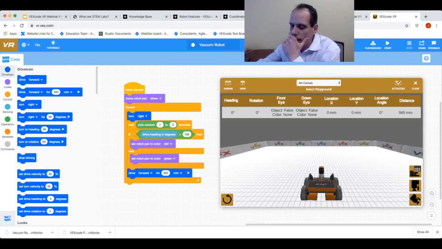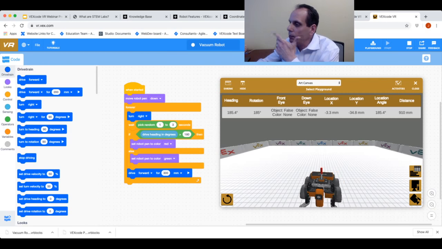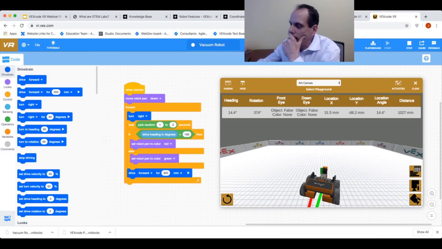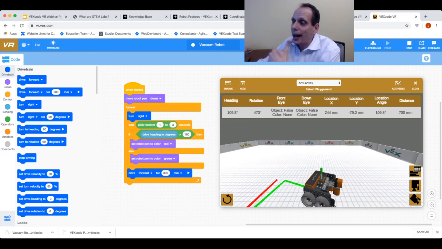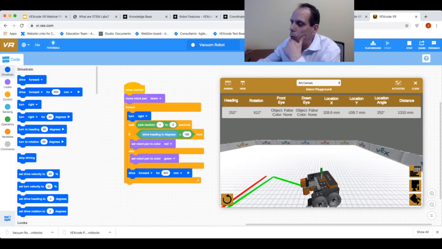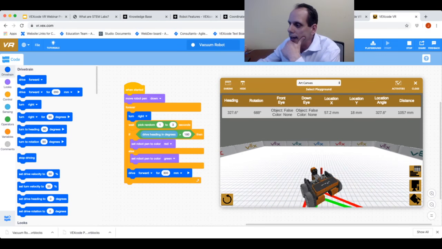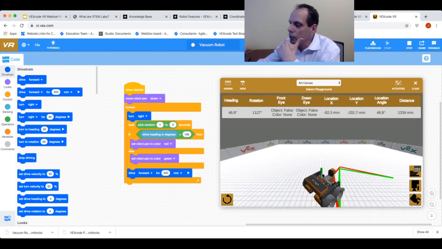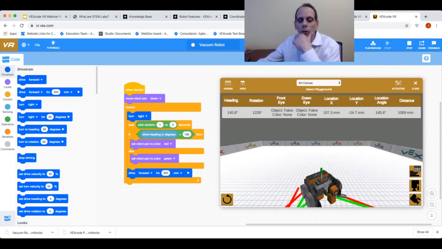Now let me go ahead and play the program. It's turning, and it is greater, so it's going to be red. It's less than, now it's going to be green. So I can see less than, green. I can see that conditional statement working with the robot right now. My heading is greater than, it's going to be red. It's less than, it's going to be green. I can get instant feedback on what my robot is doing.